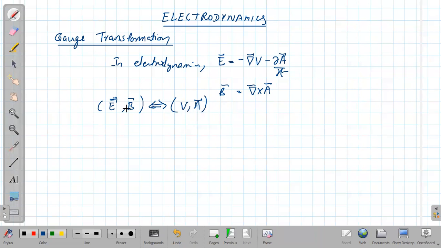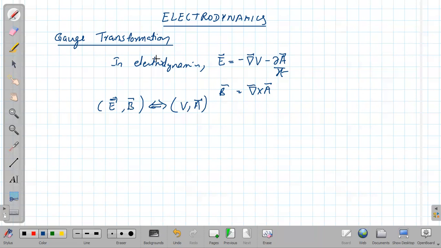Now the question is, for a particular electric field and magnetic field, whether the potentials V and A are unique or not. That means, will there be only one possible set of V and A for a particular electric field and magnetic field?